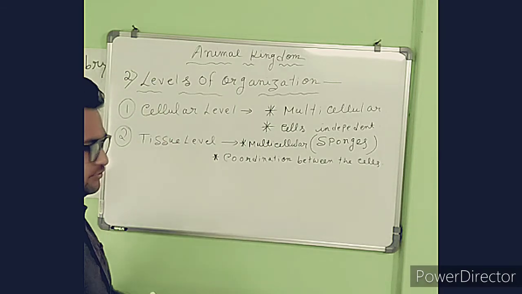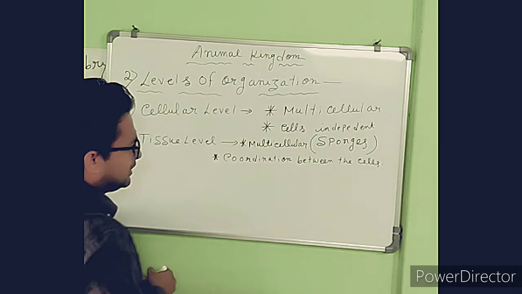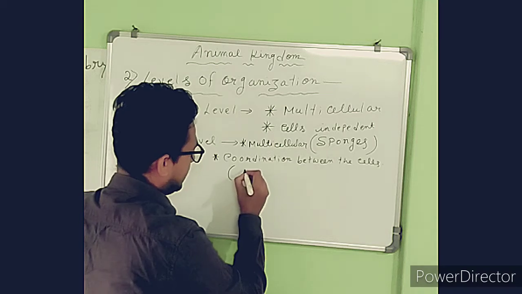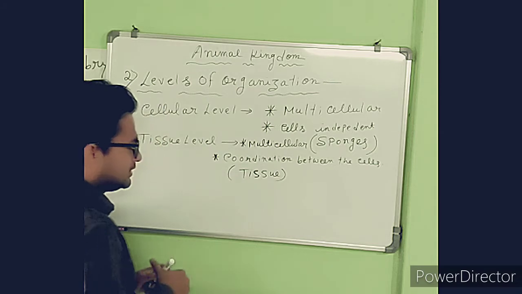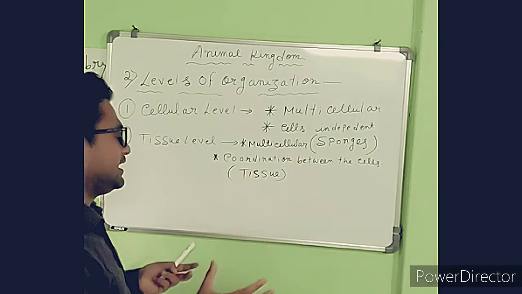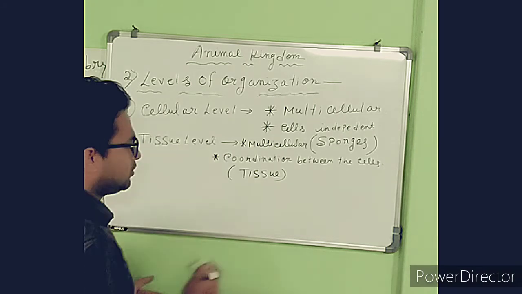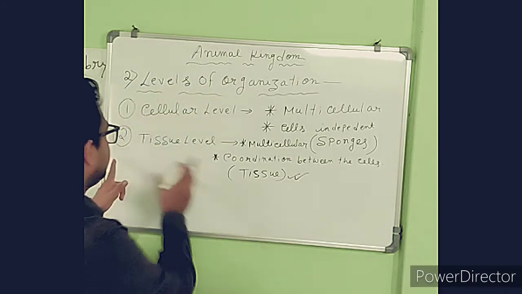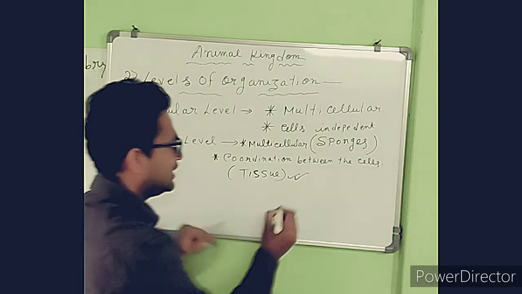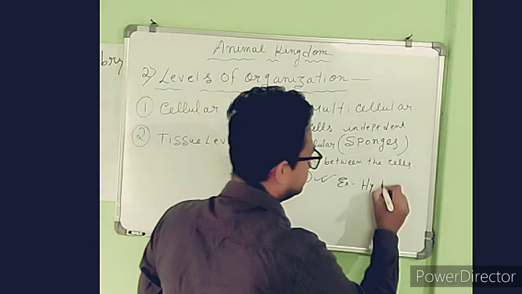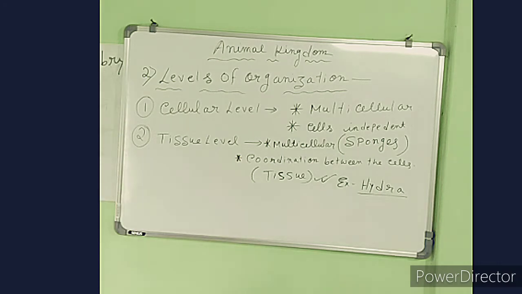So what is coordination between the cells? The group of cells here coordinate to perform a specific function, so that group of cells will be called the tissue. So this type of level of organization is called the tissue level of organization. Here it is found in the case of Hydra of phylum Cnidaria.